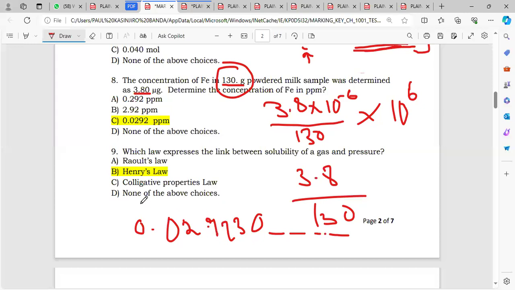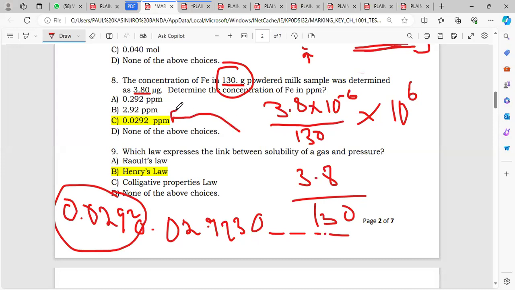So you can just round off this number to maybe 4 decimal places like they did, so it will be 0.0292. You can see that this will be our parts per million. No wonder they put it as the answer there. So that's how they came up with this value. You first convert this to grams, then divide it by the 130 multiplied by parts per million, which is just 1 million. And 1 million is the same as 10 to the power 6.